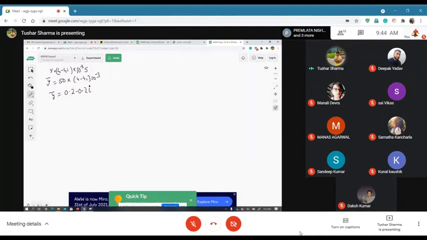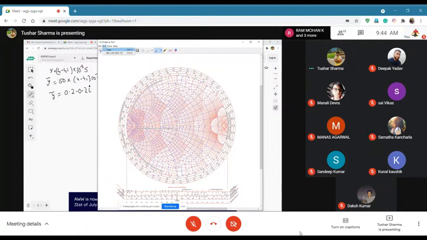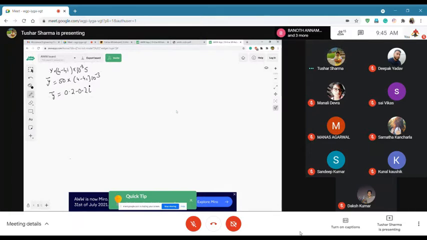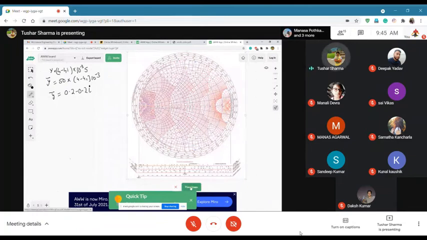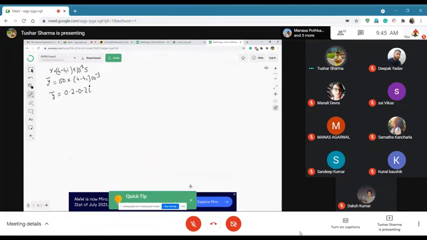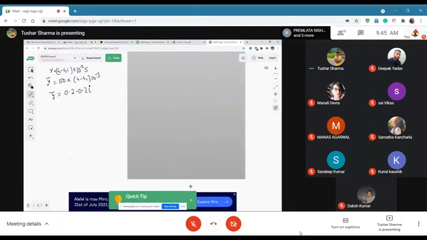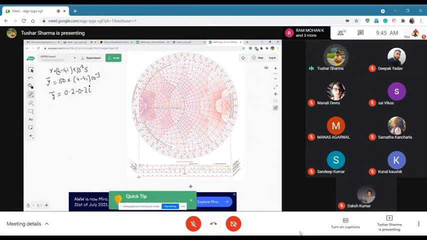Let's see where this admittance is on the Smith chart. If you are using a Smith chart, you can plot this in parallel. So 0.2, and it's a minus b, so y will be negative, in the lower half of the Smith chart.